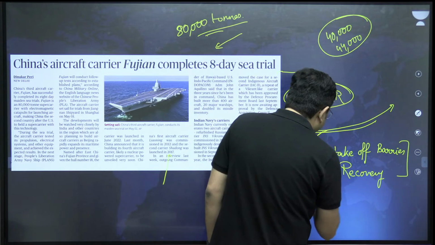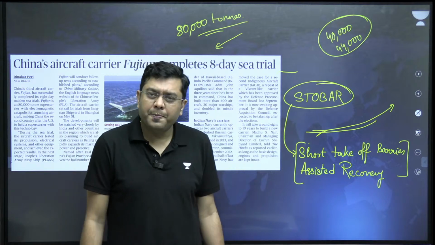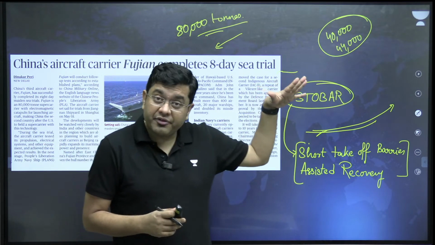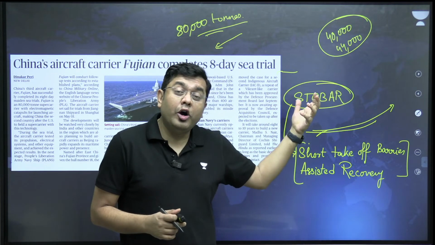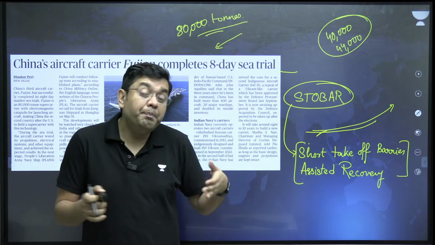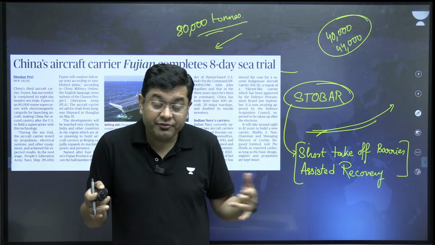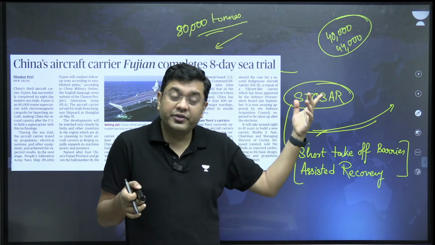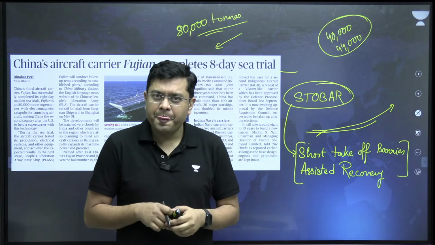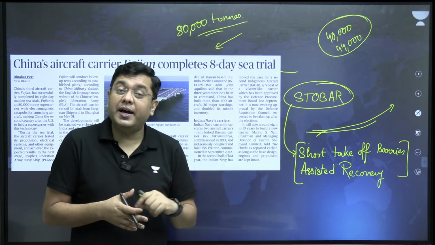Ideally, the problem with this is that, look, the takeoff distance is going to be very short. So you can never think of launching a heavy aircraft. You can never think of launching an aircraft fully armed to its teeth. Bigger aircraft you can never launch. For example, the AWACS system, which provides you an overarching defense, you can never launch from these aircraft carriers. That is a limitation.